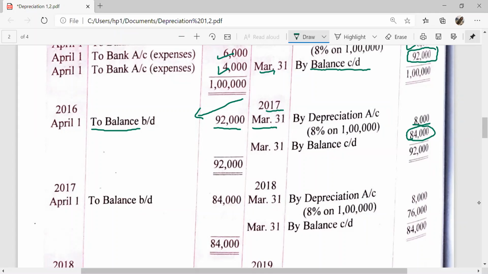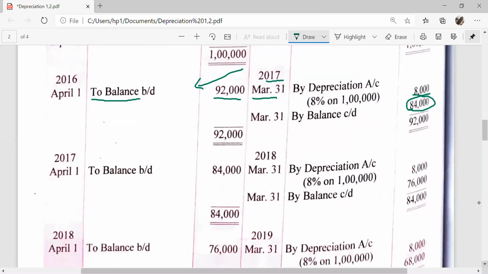And in the next year, in the third year, this balance is brought down here. 1st April 2017 to balance brought down 84,000 and 31st March 2018 by depreciation 8,000 and the balancing figure is total of debit 84,000 and credit side 8,000 and the balance is 76,000.